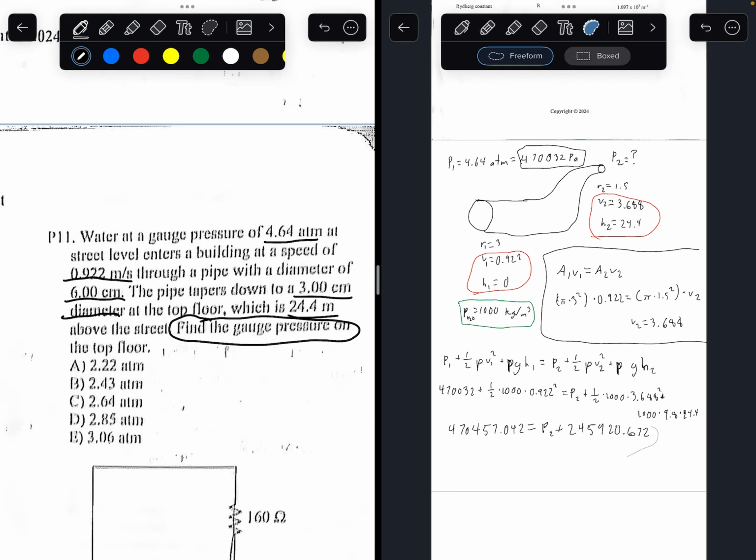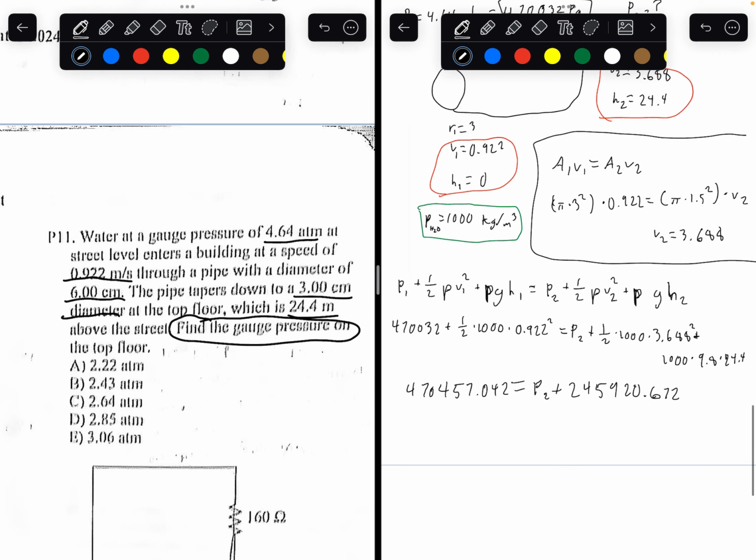This is the equation you will get. So with this equation, now we want to solve for P2. So subtracting from both sides, you'll get 224,536.37